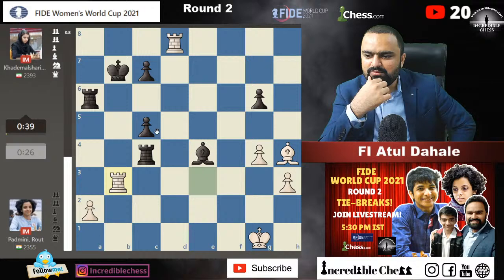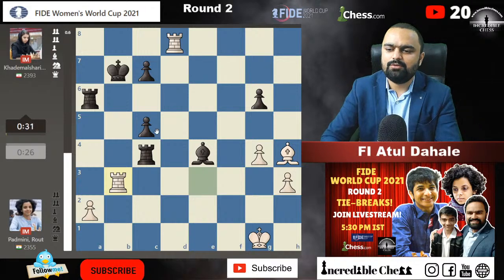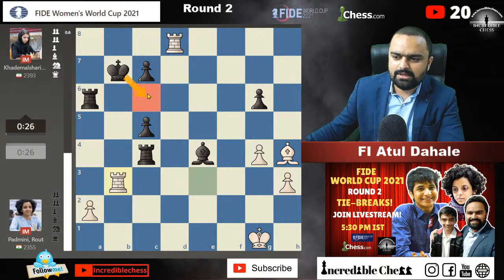Okay, rook d8. Oh, okay. What's going to happen? Rook d8 check was given. They're playing some interesting chess, guys. Rook b3 check, king c6 should be played on the board. The king will come on the c6 square. The more you bring out the king, I think it will be difficult for you.